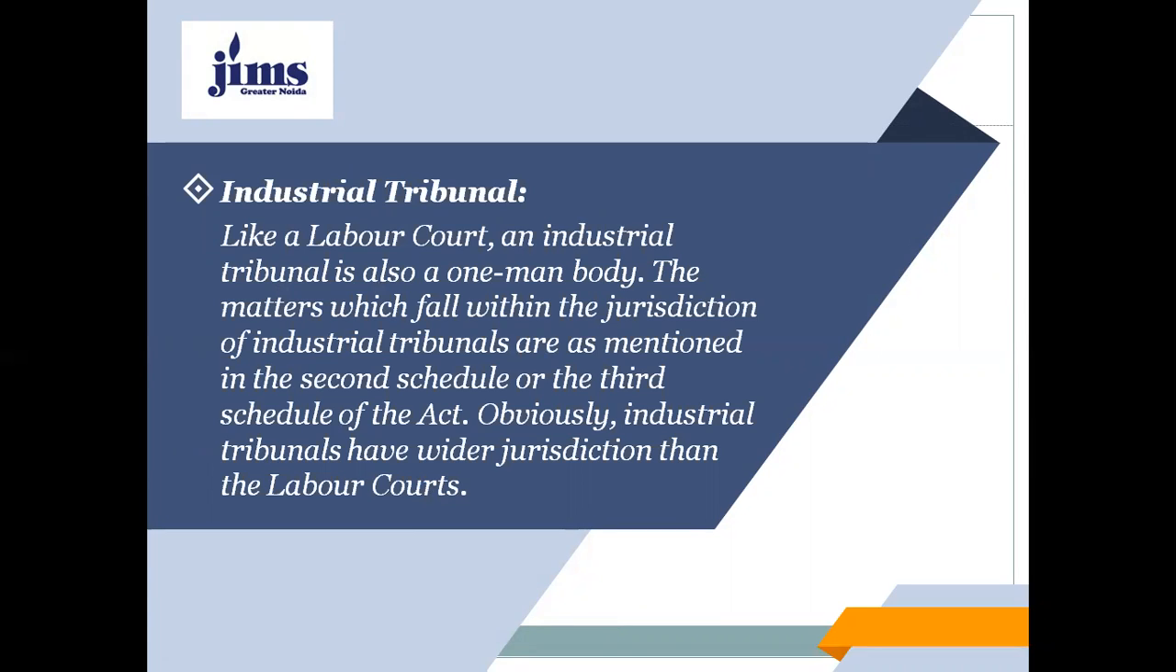The Industrial Tribunal is given under Section 7A of the Industrial Disputes Act 1947. Like a labor court, an industrial tribunal is also a one-man body. The matters which fall within the jurisdiction of industrial tribunals are those mentioned in the second schedule or the third schedule of the Act. Obviously, industrial tribunals have wider jurisdiction than the labor courts.